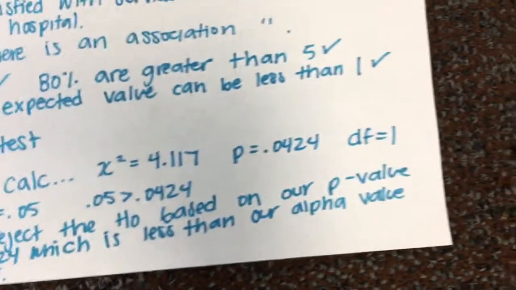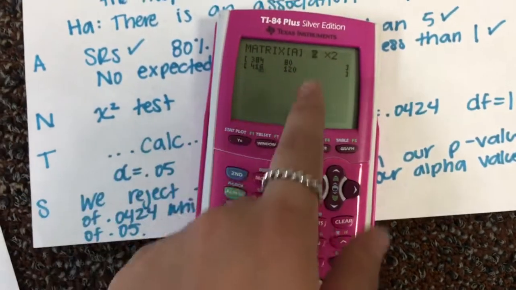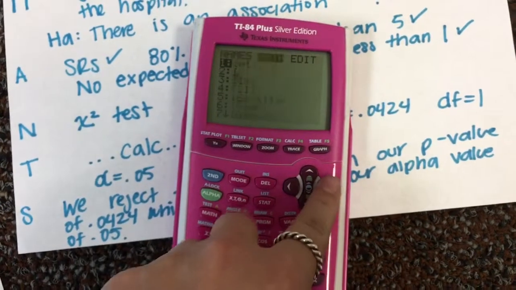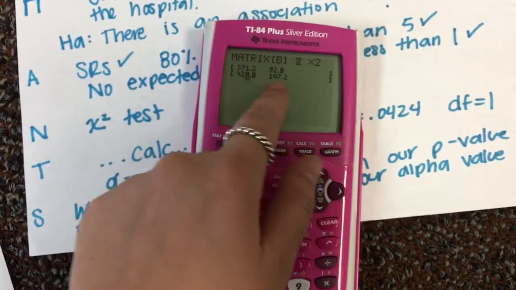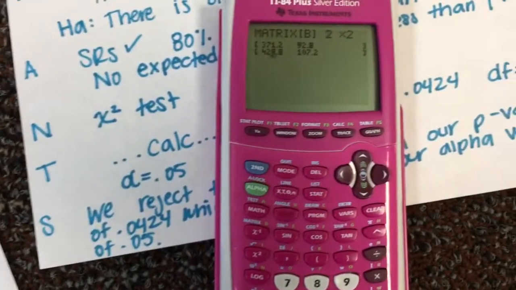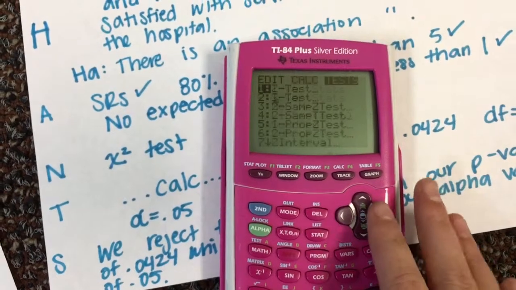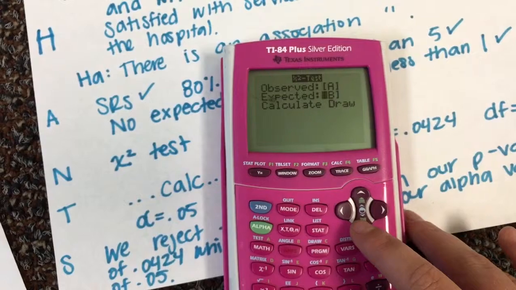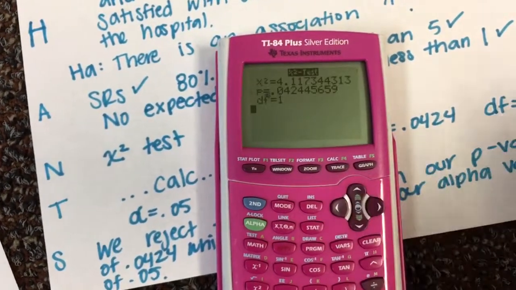And then in my calculator, I used my matrices. So I went to second, matrices, and went to edit. And so for matrix A, I have this, and then matrix B calculates our expected values that we would expect all of these answers to be. So then we go to stat tests, chi-squared test, and we have our matrix A and matrix B, and we press calculate.